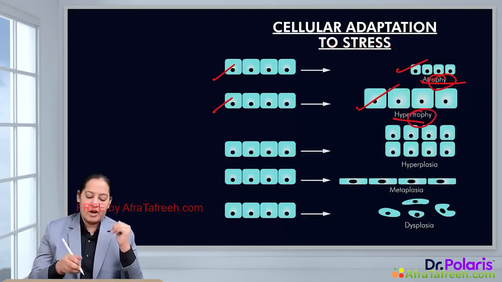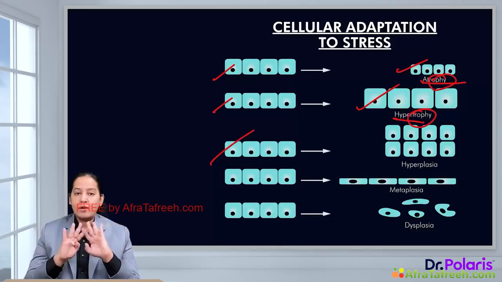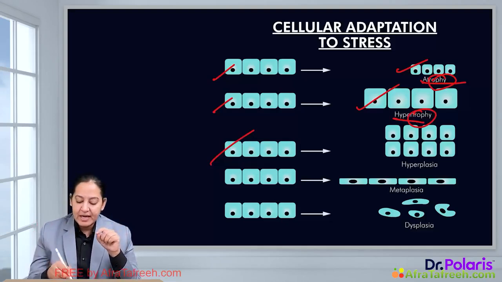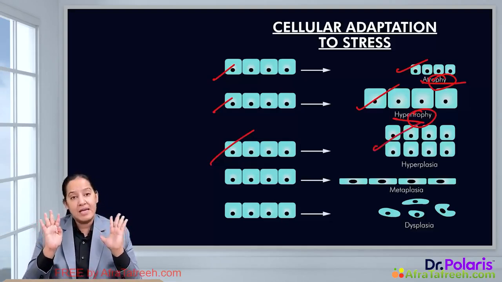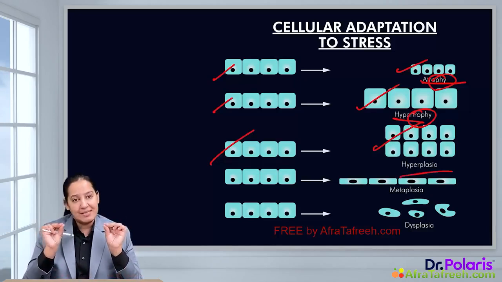Again, in the third diagram, you can see the normal cells, and in response to stress, they are not increasing or decreasing in size. The size is the same, but they are increasing in number. So this is known as hyperplasia. The word plasia means number, right?